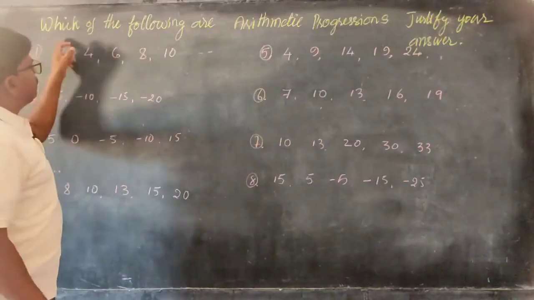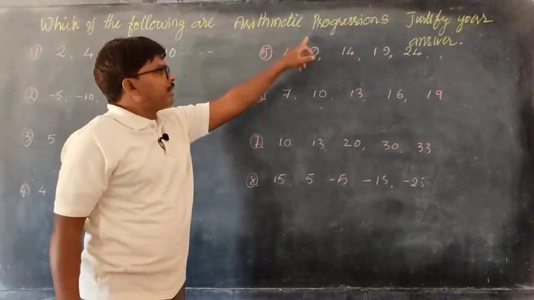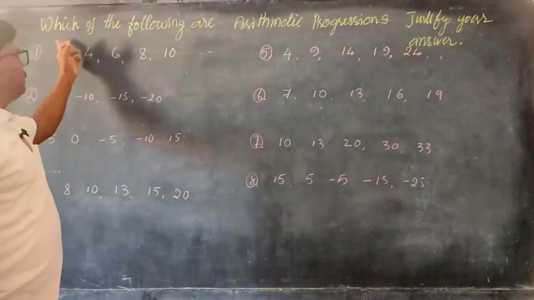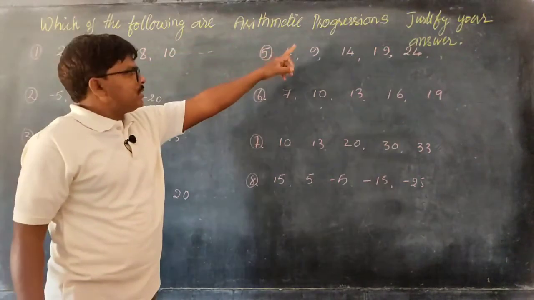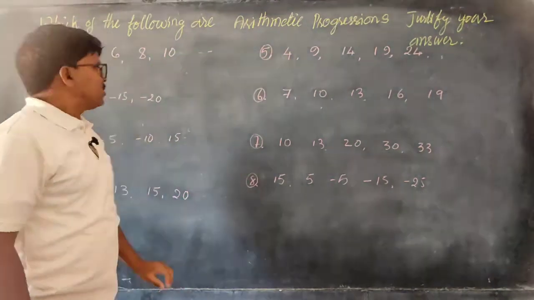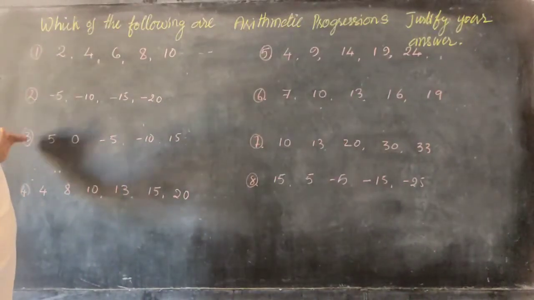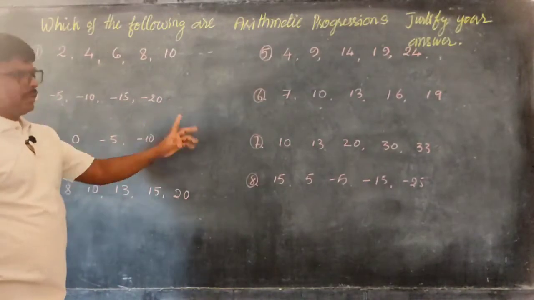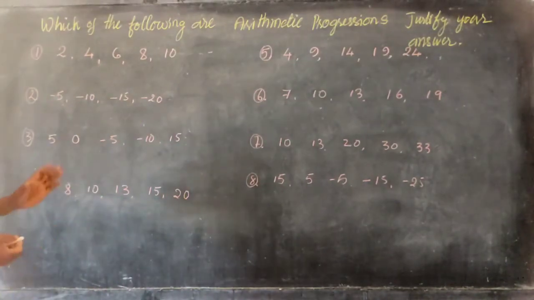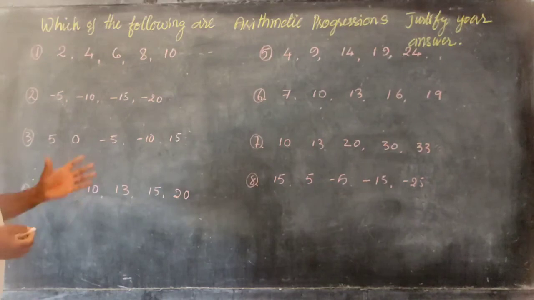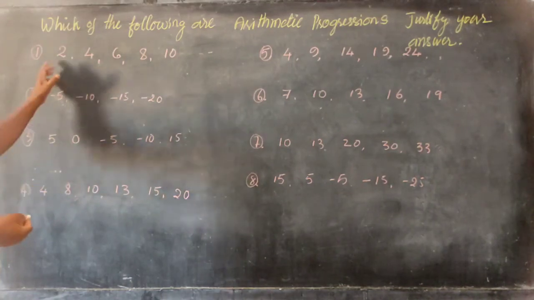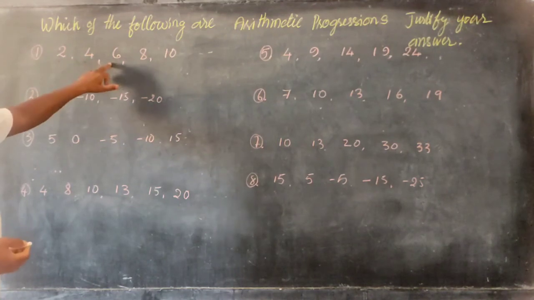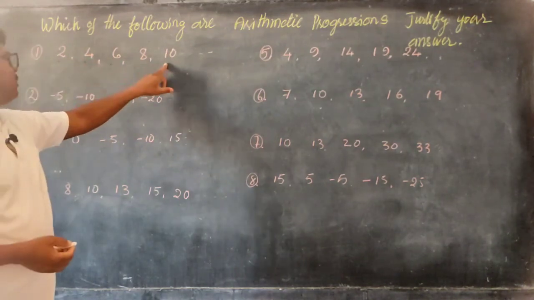Which of the following are arithmetic progressions? Justify your answer. Here there are 8 series. Among these, we have to pick out which are arithmetic progressions. So observe this series: 2, 4, 6, 8, 10.